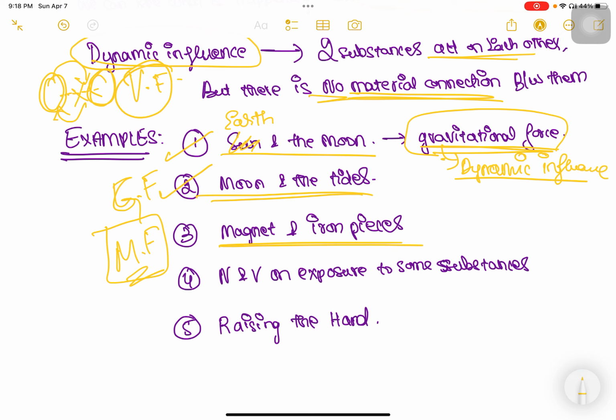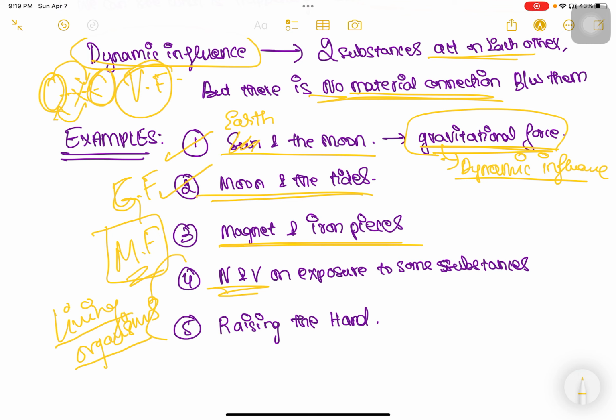Now, he gives some examples from living organisms, instances in living organisms where we can find the dynamic influence. And what is that? So NNV is nothing but nausea and vomiting. Some people get nausea and vomiting when they're exposed to certain substances which are almost harmless to others. Say, I get nausea and vomiting on being exposed to asafoetida. But my parents and my other family members, they like asafoetida. They do not get nausea and vomiting.